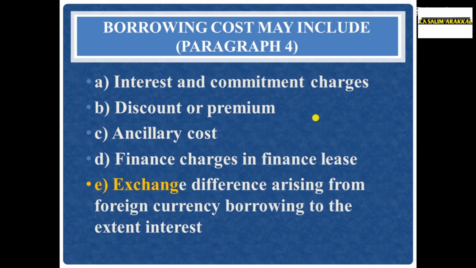Paragraph 4E is an important paragraph that we'll be discussing at the end of this presentation. Exchange differences arising from foreign currency borrowing to the extent they are regarded as adjustment to interest cost.